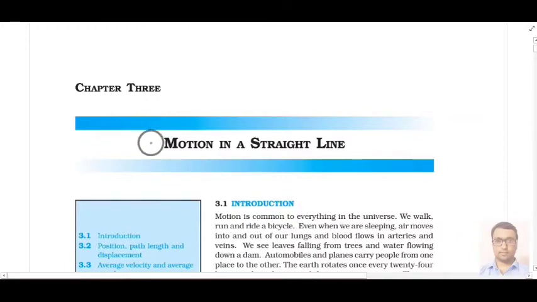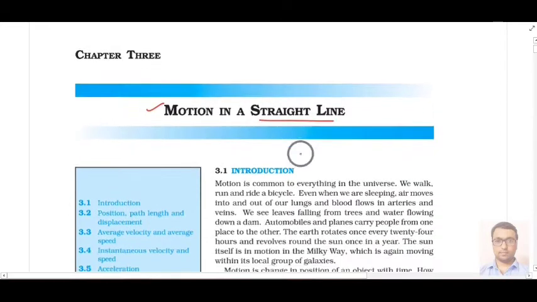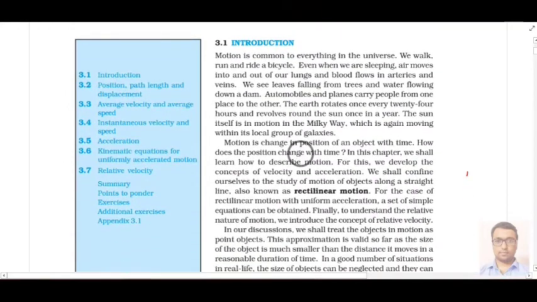Today we are going to start our next chapter, that is motion in a straight line. In this chapter we have to cover the following topics: position, path length, displacement, then average velocity and average speed. Then we have instantaneous velocity and speed, then acceleration, and along with this we will understand the graph portion also, and then kinematic equations, then relative velocity, and at last we have the exercise.